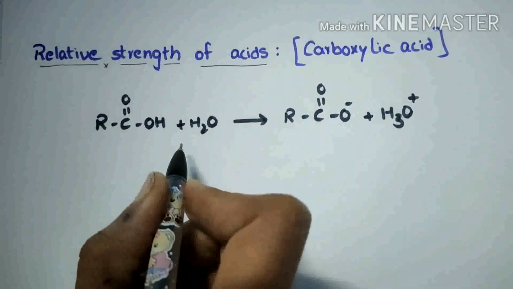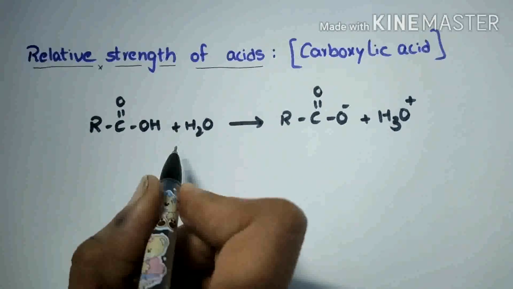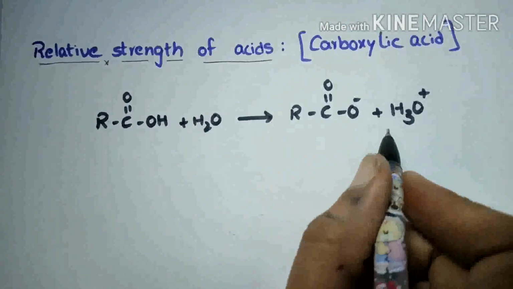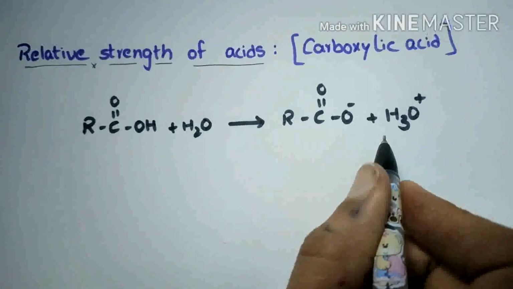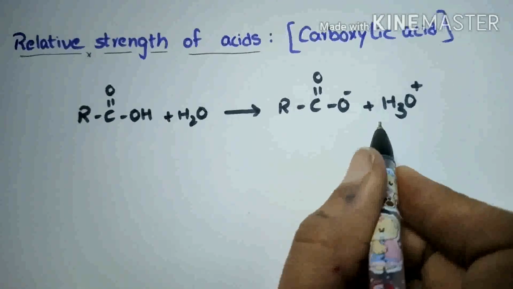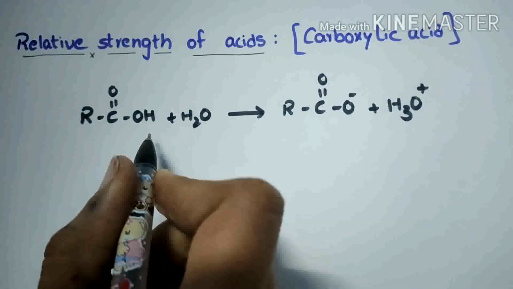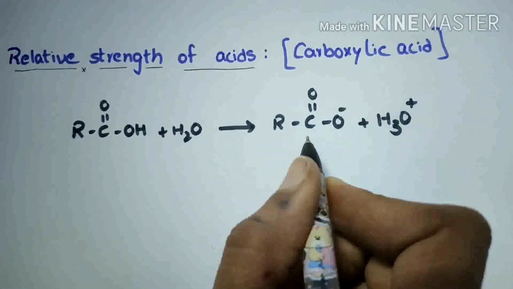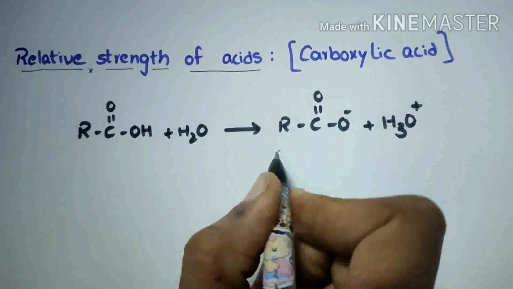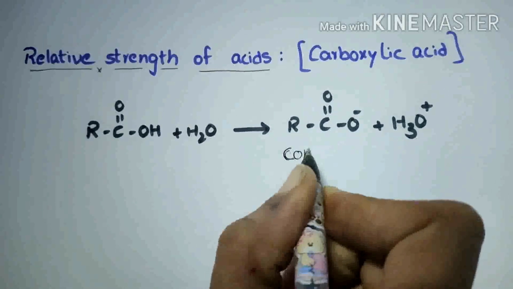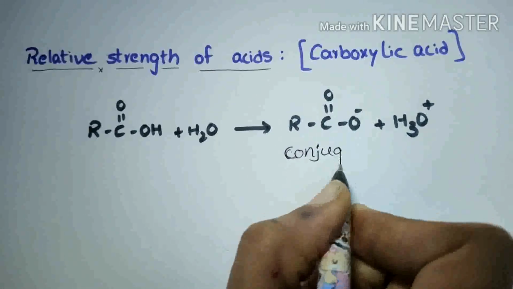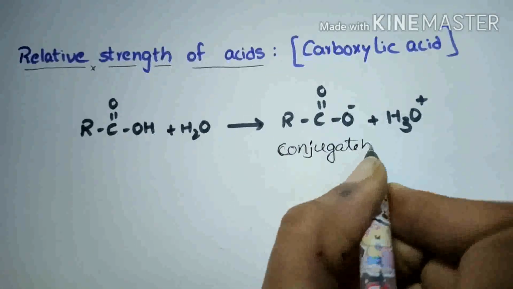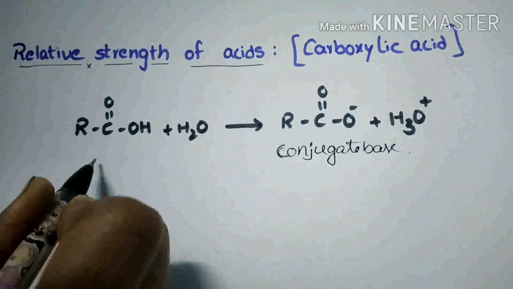Relative strength of acids. The strength of an acid mainly depends upon the tendency to release a proton or to accept an electron when it is dissolved in water. Let us see the carboxylic acid. When it is dissolved in water, it releases a proton and forms the carboxylate anion, its conjugate base. It is the acid.